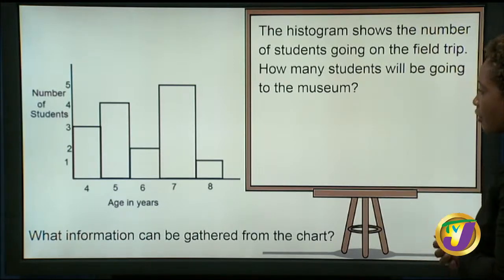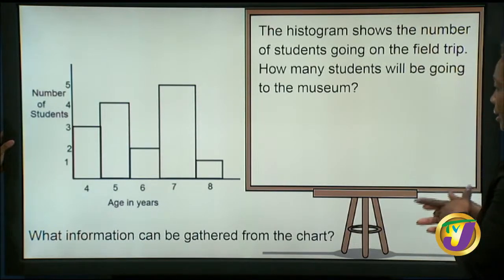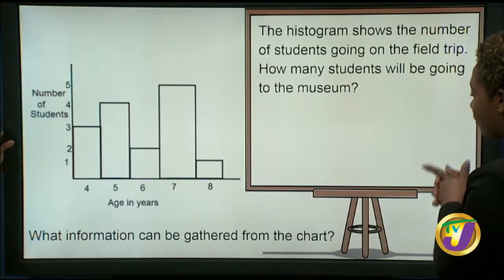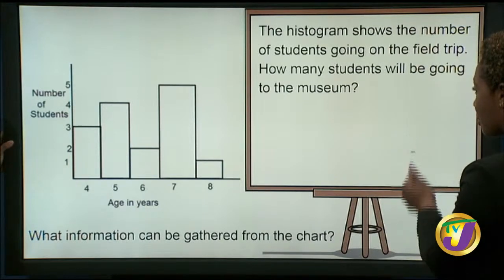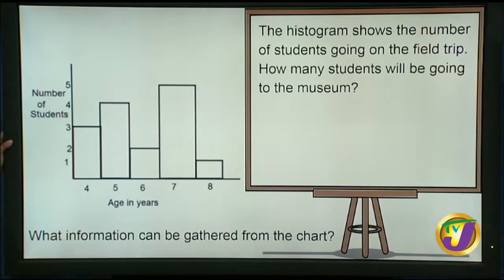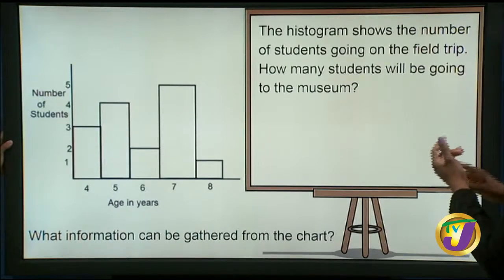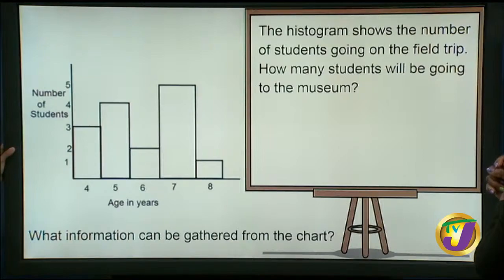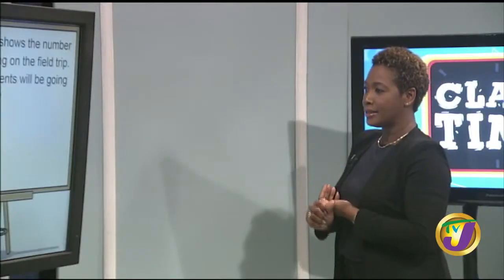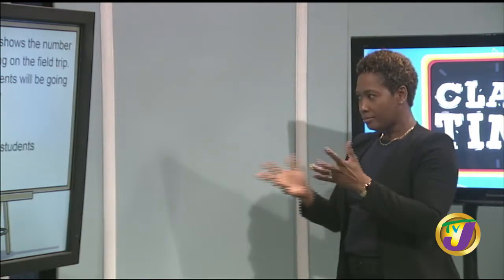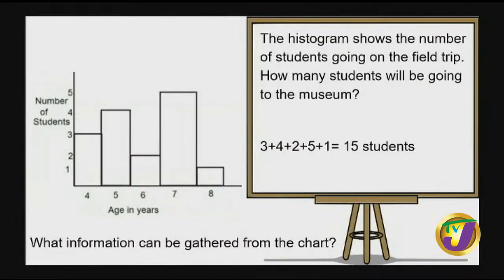So the first bar is 3, 4 for the second bar, 2 for the third, and 5 for the bar that says 7 years old, and the fifth bar would have been 1. So what do we do with all those values? You're going to add them up. So you have 3 four-year-olds, 4 five-year-olds, plus 2 six-year-olds, 5 seven-year-olds, and 1 eight-year-old. And when we add them, we arrive at 15 students.